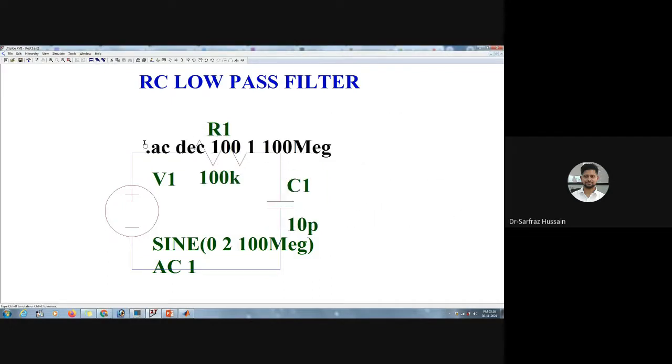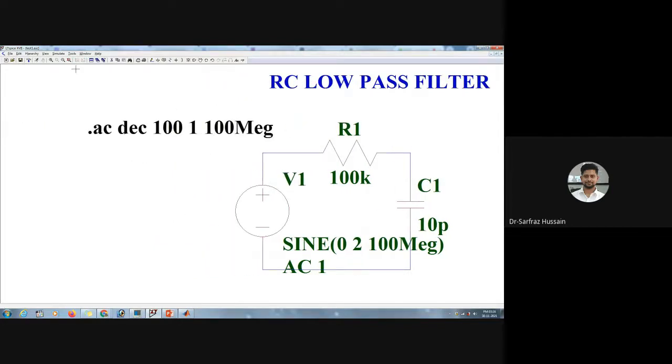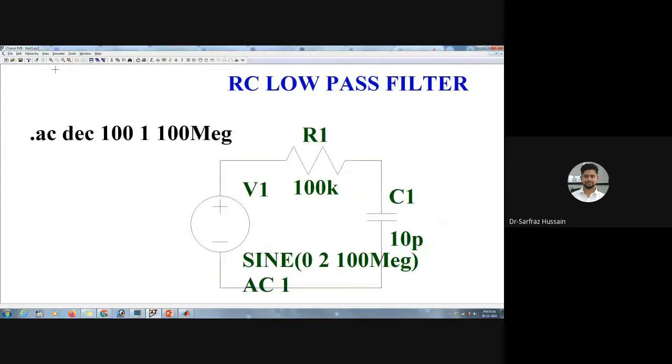And we can place this particular term anywhere in this particular background. Then let us run this one. So once we click on run, as you can see, when I clicked on the run, you can see an error message: this circuit does not have a conduction path to ground. Flag a node as ground.